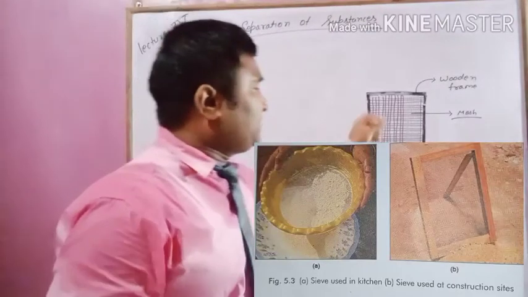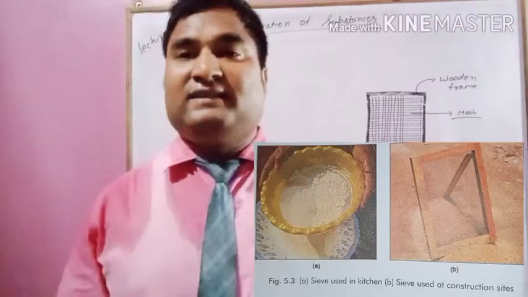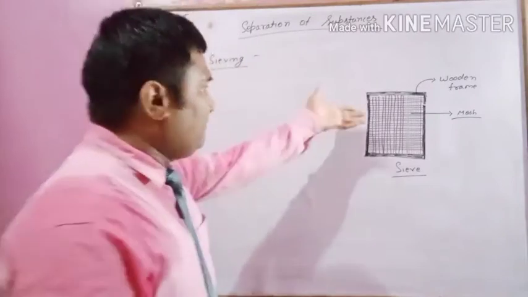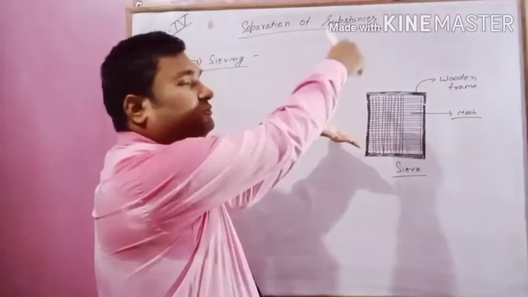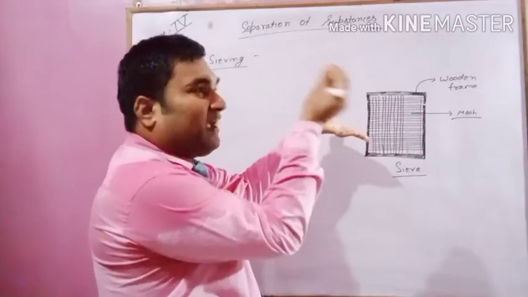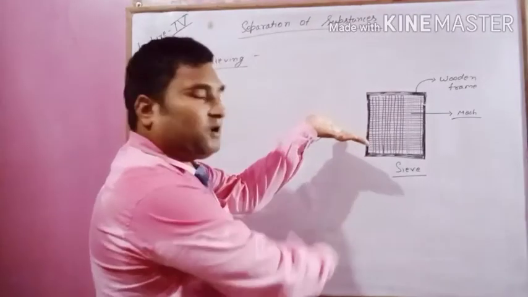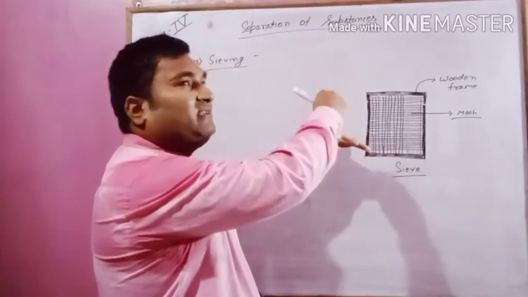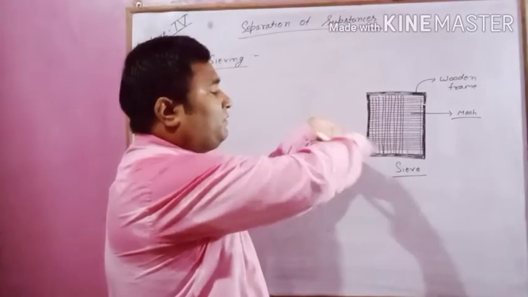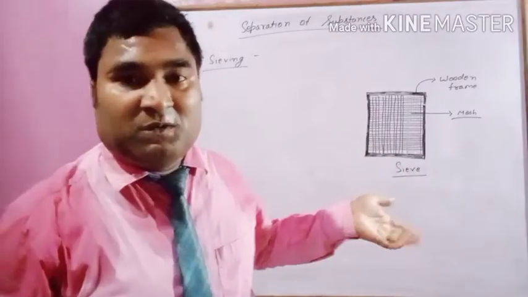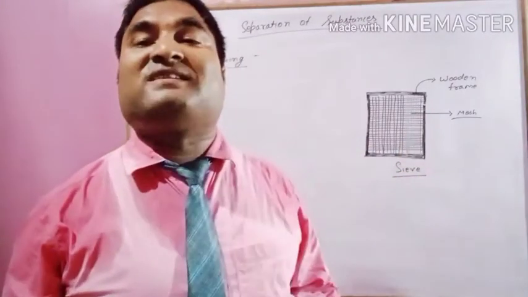Have you ever seen this near a construction site? They place this mesh like this, and on that they throw sand. So the finer particles of sand will come down here, and the bigger grains and the stones that are present in the sand will stay on the mesh. So this process is called sieving.